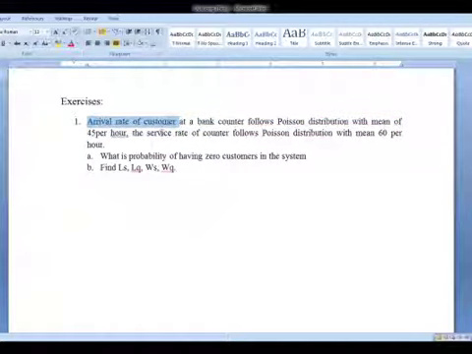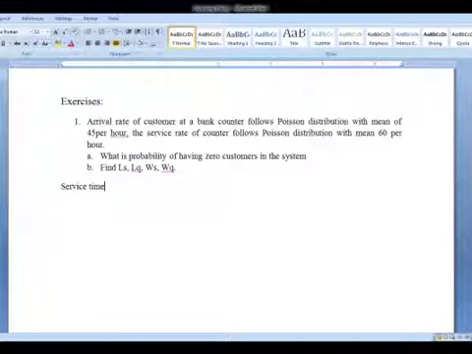Now how fast they give you the service at the bank? That is called as service rate. In an hour, they're serving 60 per hour, 60 customers per hour. That is the service rate. Remember guys, they have given you service rate. Your thing will change if they are given you service time. If they are giving you service time, then it is different.